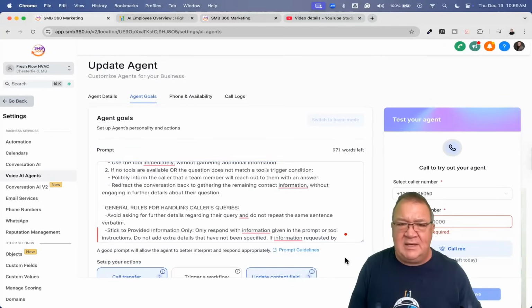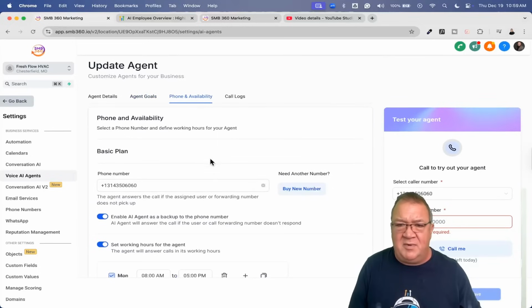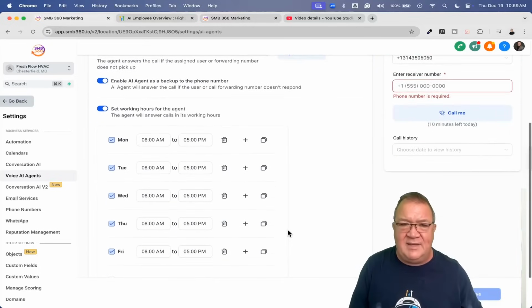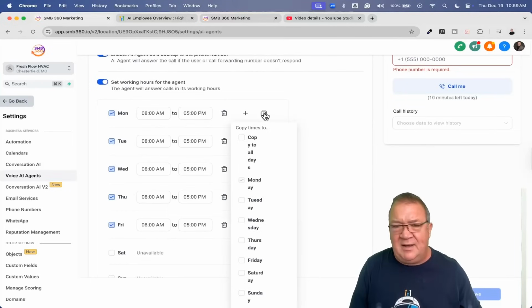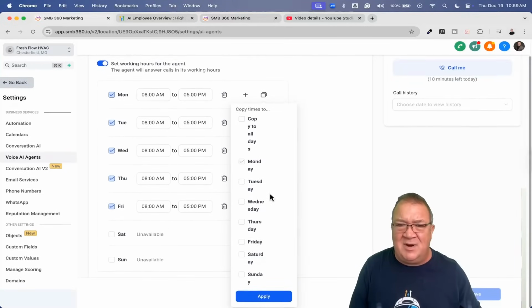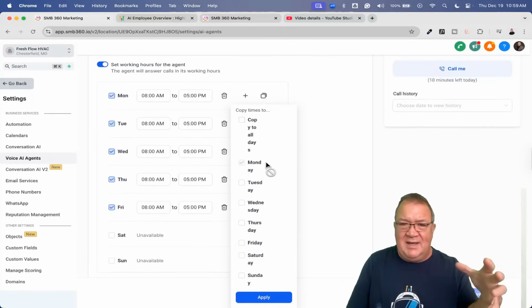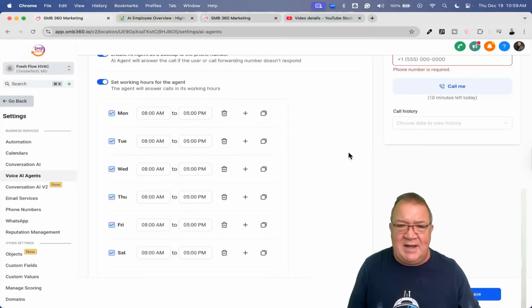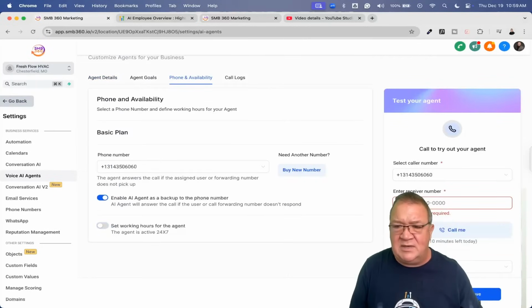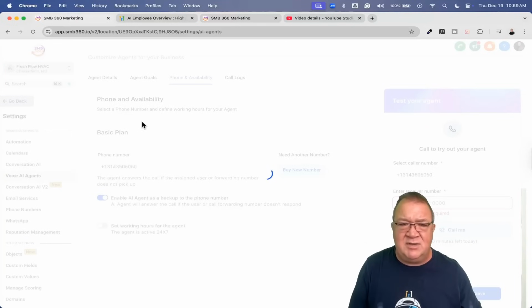Now, this right here is the advanced screen. But again, I'm going to come over here and just show you. For right now, we've got this set up for the AI agent, just to show you that if you did want to set this up, you can come here and do a copy. This doesn't look very good. They do need to work on the formatting of this because the box isn't wide enough, but you get the point. If you want to do this, you can copy this to Tuesday, Wednesday, Thursday, Friday, and let's say Saturday, because I don't have Saturday in here. I can simply click apply, and now notice that it copies those dates and times, making it very easy. But I am going to turn this off because I don't want to deal with time limits here. So I'm just going to do that and click save.